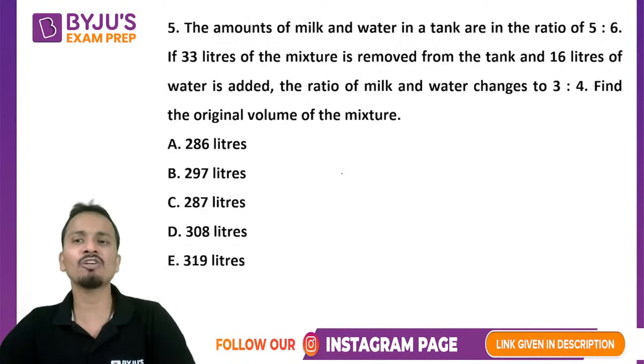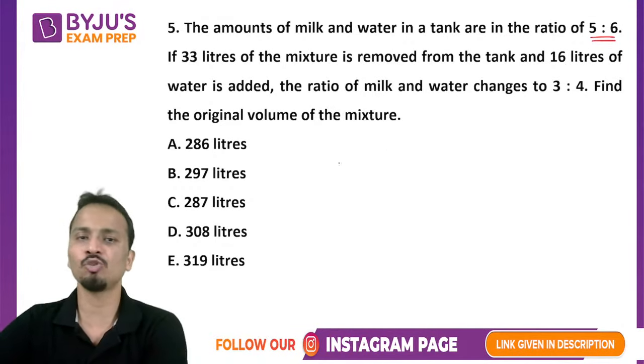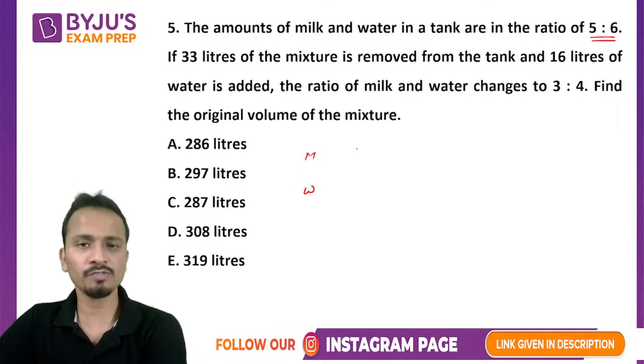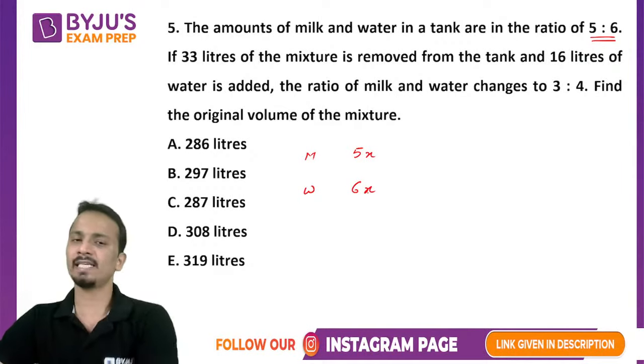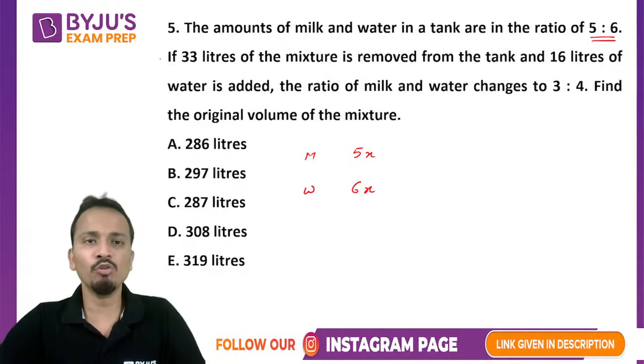Okay, some basic calculations should be done orally. The question says that the amount of milk and water in a tank are in the ratio 5:6. So initially the ratio of milk and water is 5:6, and I'll assume them as 5x and 6x. All right. Now 33 liters of mixture is removed from the tank.